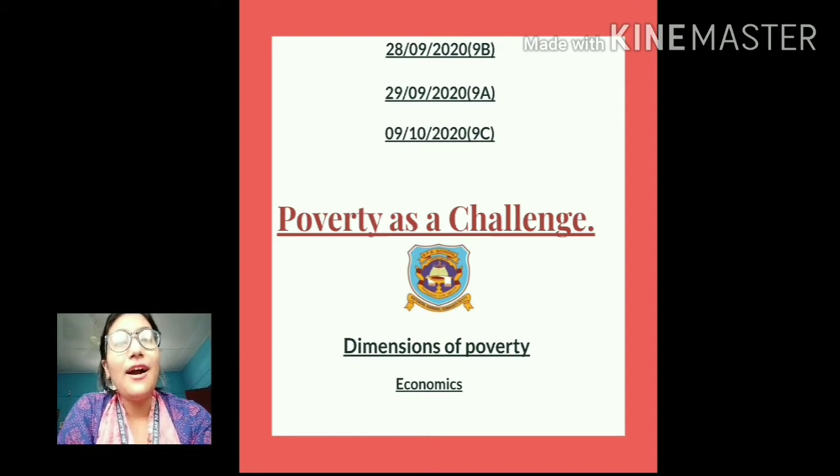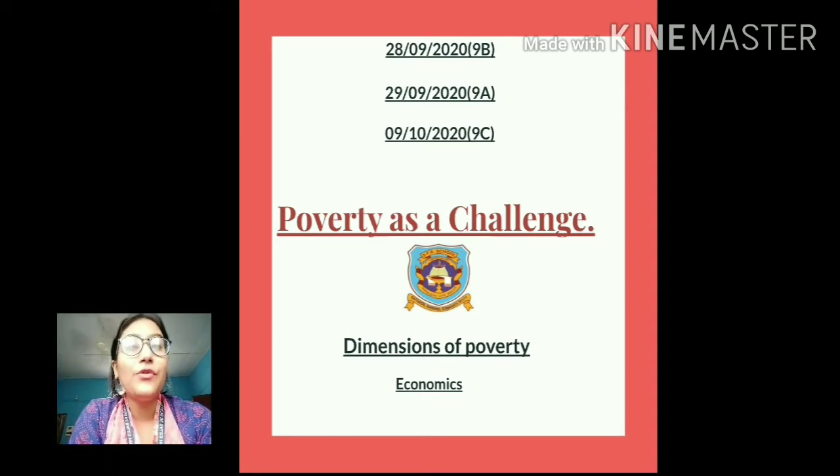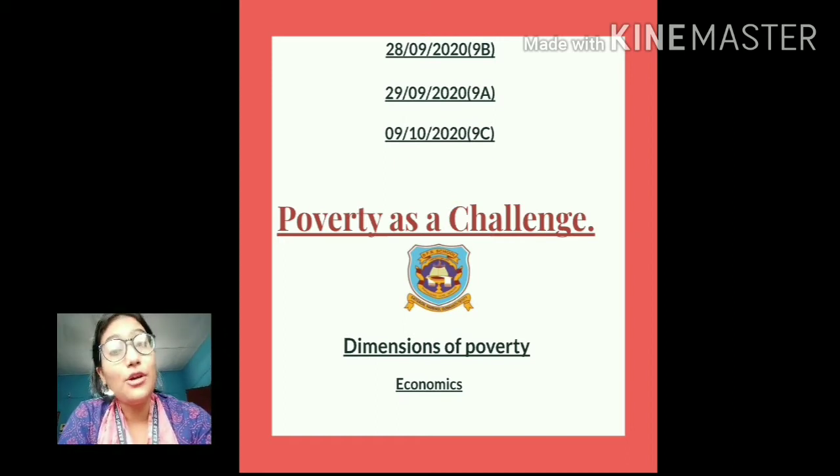So students, we are currently doing the chapter Poverty as a Challenge. In the last class, we discussed the concept of poverty and the features of poverty. So today we will discuss the dimensions of poverty. But before discussing the dimensions, we will first do a revision of the concept and features of poverty.